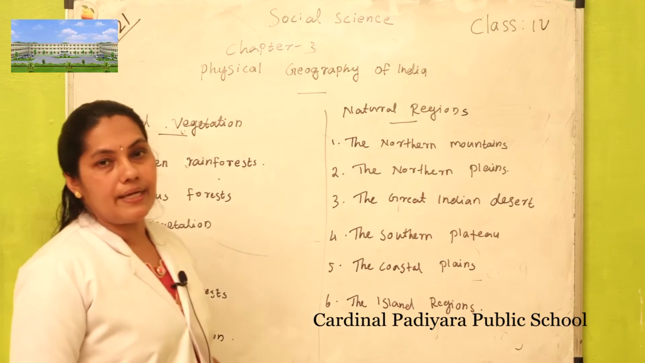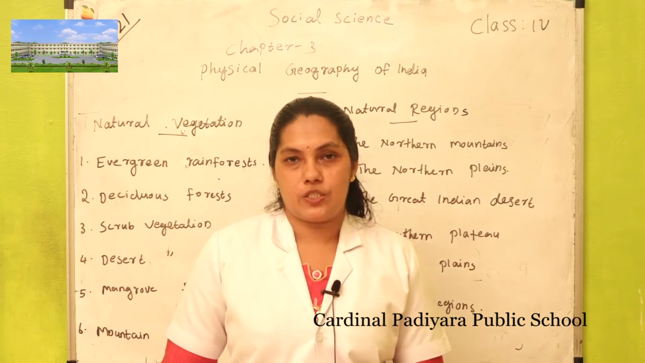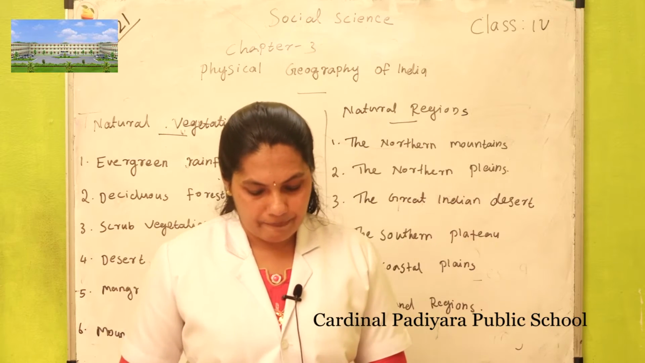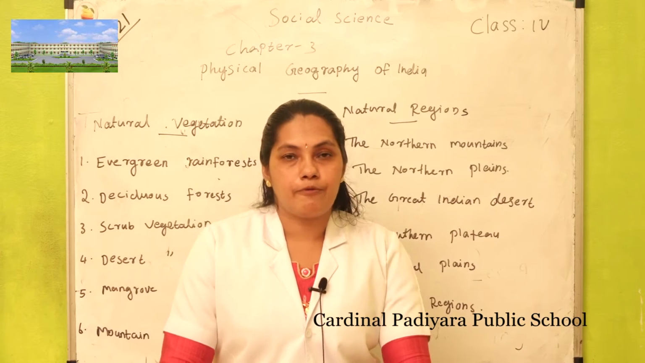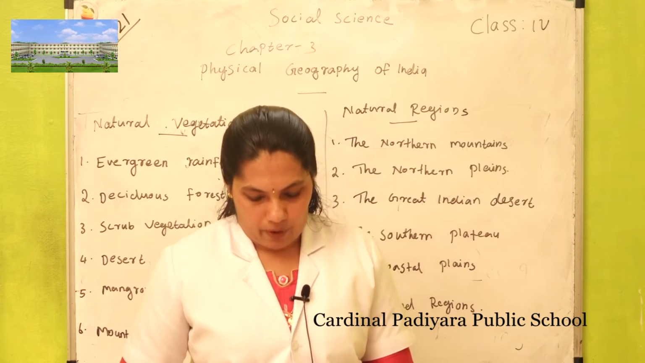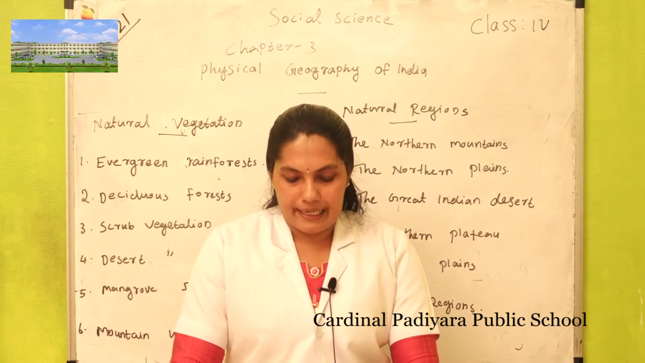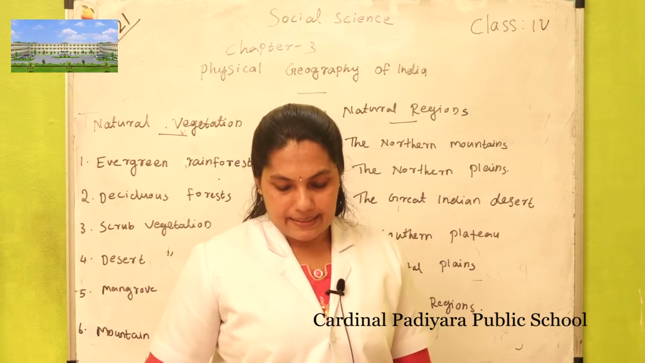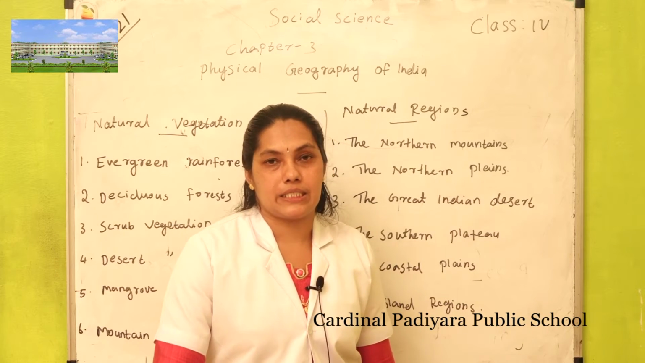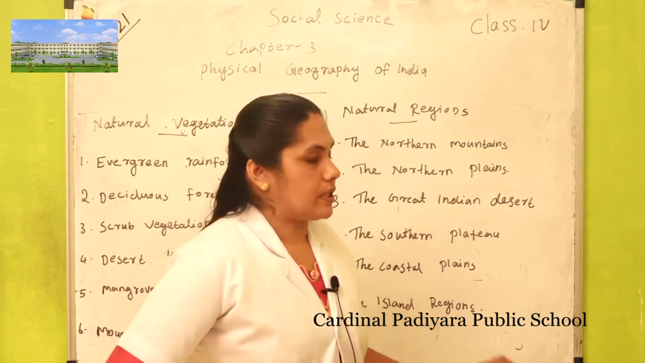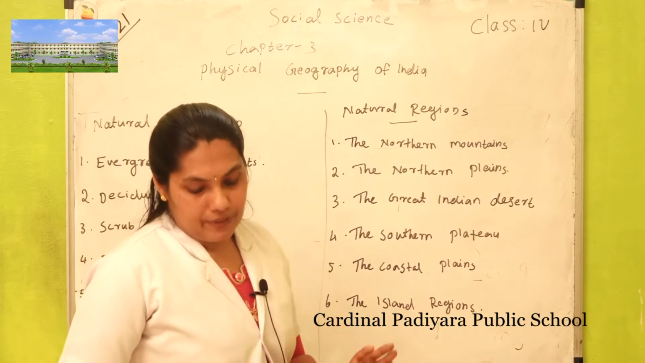And the third one is scrub vegetation or scrub forest. This type of vegetation is found in drier places. In drier places, there are rough deciduous trees and grasses. That type of forest is also known as scrub vegetation.